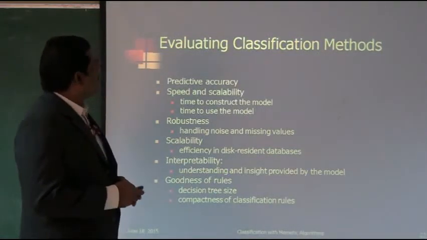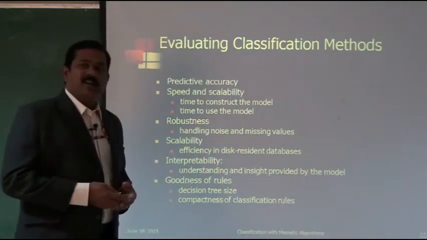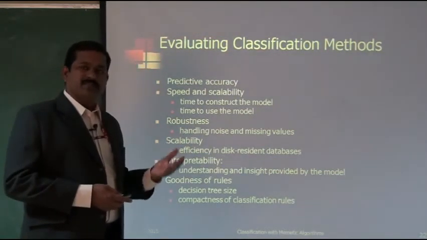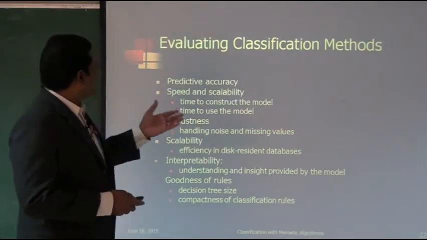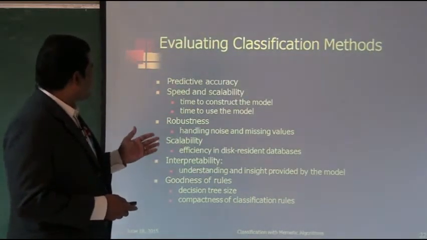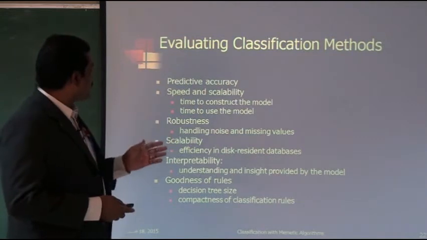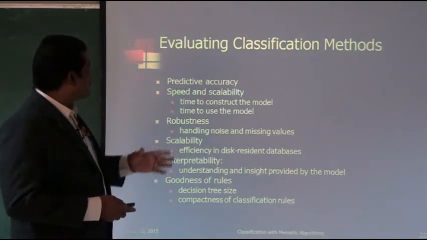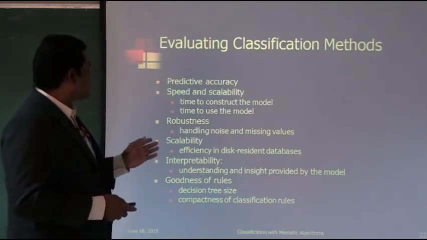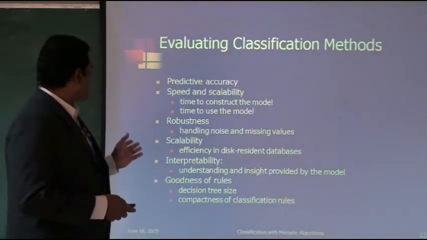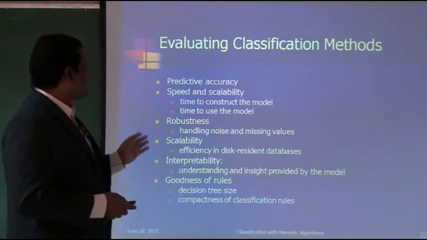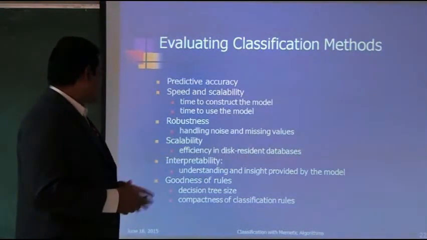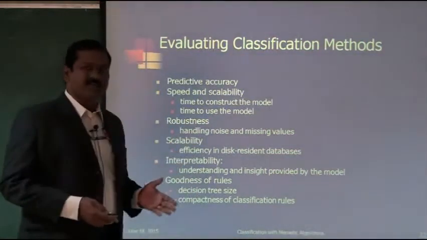Of course, there are many evaluation criteria to understand the performance of the classification models. For example, predictive accuracy, speed and scalability, like time to construct the model and time to use the model, then robustness, handling noise and missing values, scalability, efficiency in disk resident databases, interpretability, understanding and insight provided by the model, goodness of the rules, decision tree size, compactness of the classification rules.